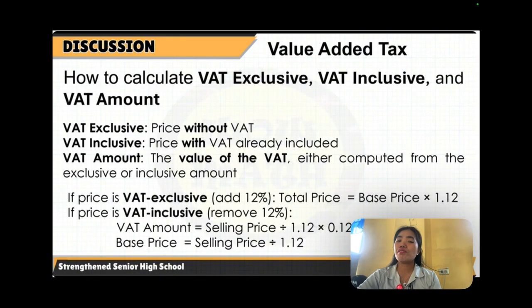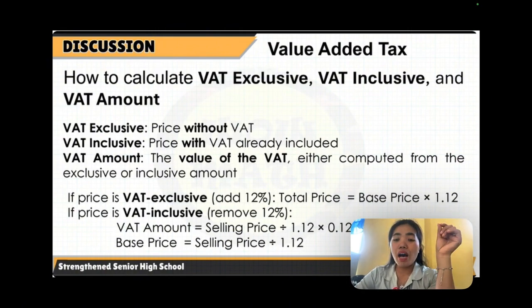Now, how to calculate VAT exclusive, VAT inclusive, and VAT amount. For VAT exclusive, guys, that is the price without VAT, or no value added tax. When you say VAT inclusive, that is the price with VAT already included. Then the VAT amount is the value of the VAT, either computed from the exclusive or inclusive amount.